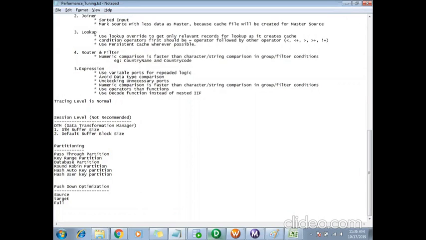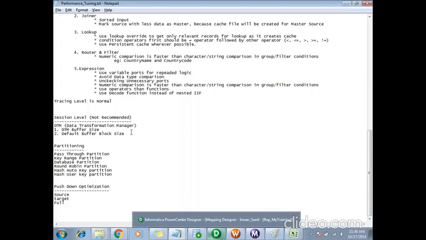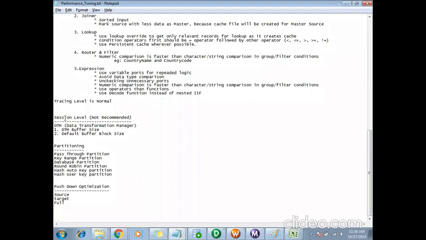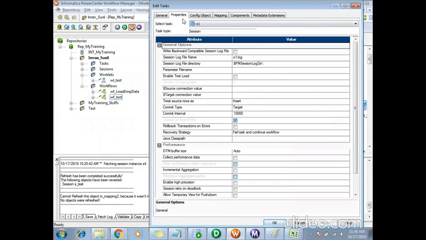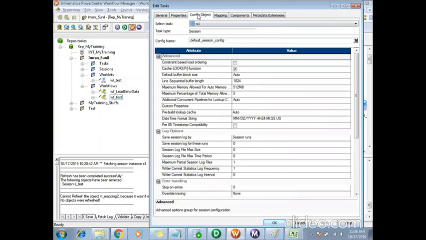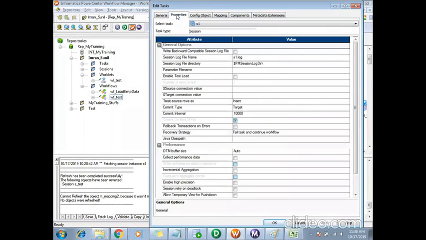Apart from this, these are all at the mapping level, what I can do for performance tuning. Apart from this, we can do tuning at the session level, but this is not really recommended. One thing is we can change the DTM buffer size. DTM stands for Data Transformation Manager. In the session level, I can go to the properties, configure. See, we have something called DTM buffer size. Here it is auto.